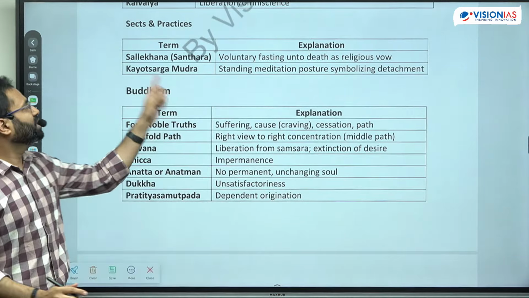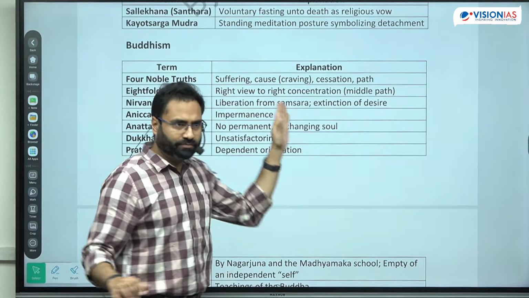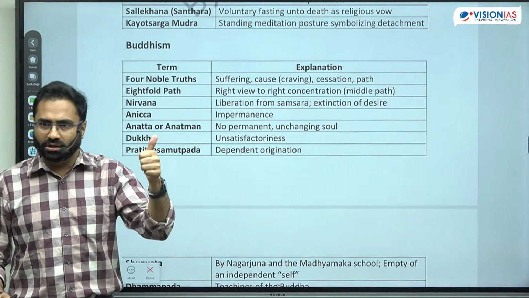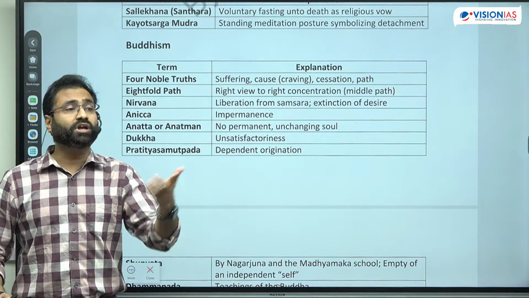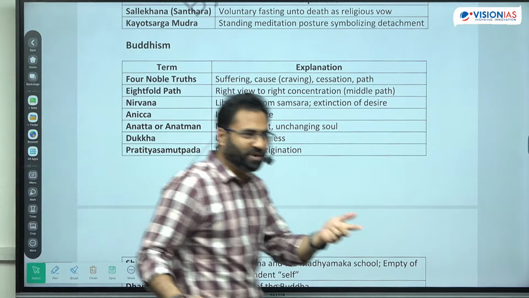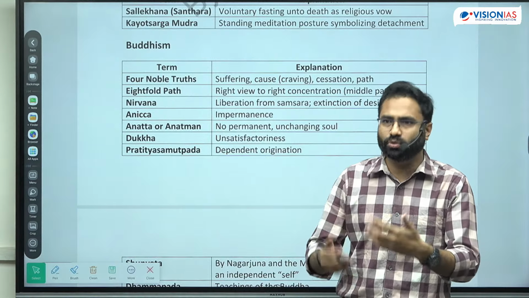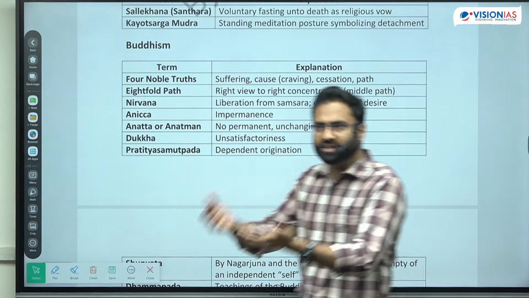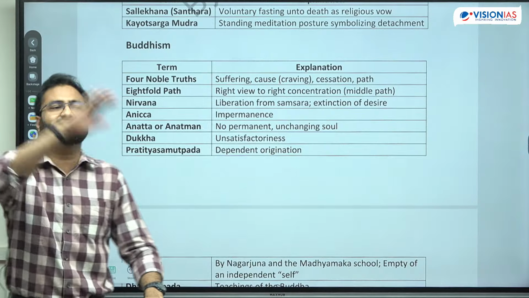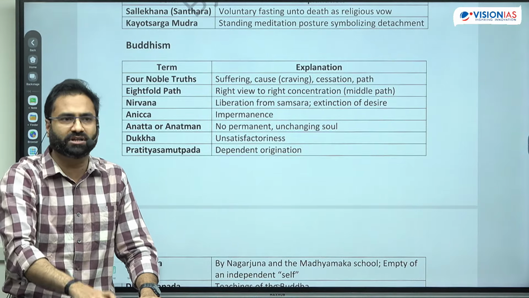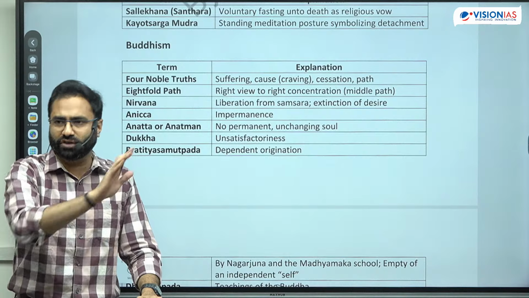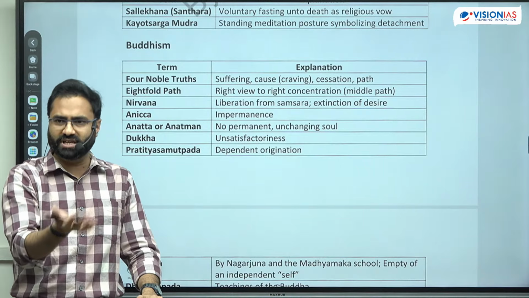Jainism. Next is Buddhism. In Buddhism there are 4 noble truths. There is suffering, there is dukh, then there are causes of dukh. What are the causes of dukh? It is the attachment, it is the desire, because you attach, you have desire, and that's why you face dukkha. If you cease these, and the cessation is possible, Buddha says that the cessation of this particular type of dukkha is possible.